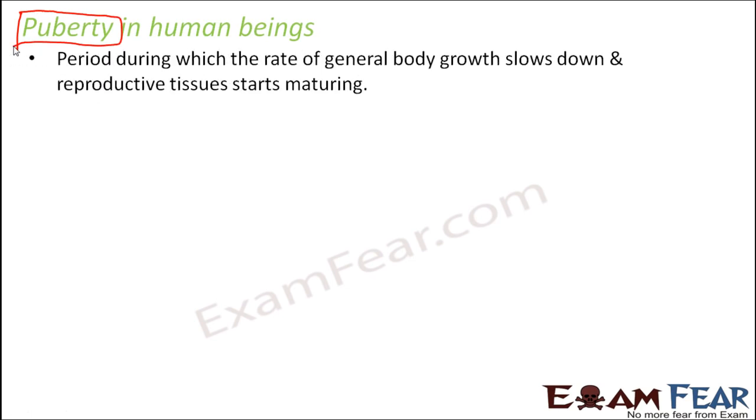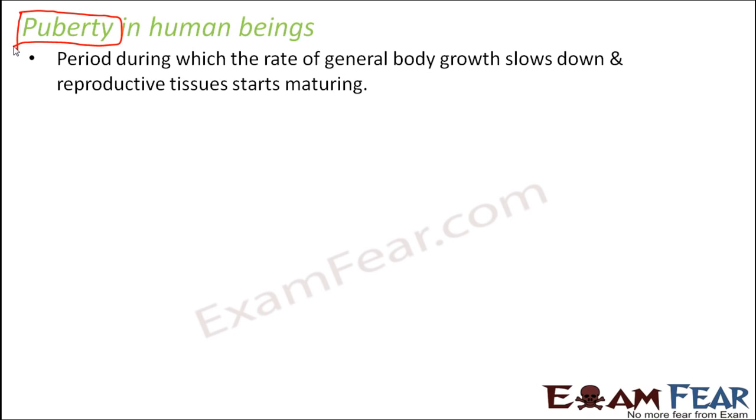In that regard, we will talk about puberty. What is puberty? It is another term for adolescence. When a baby is born, it is very small, and then the baby starts growing. It increases in height and weight, and all the body parts grow proportionately. But after a certain age, the physical growth stops and the reproductive growth starts, and that is when the boy or the girl is transforming into an adult. That intermediate phase between childhood and adulthood is known as adolescence, also known as puberty.